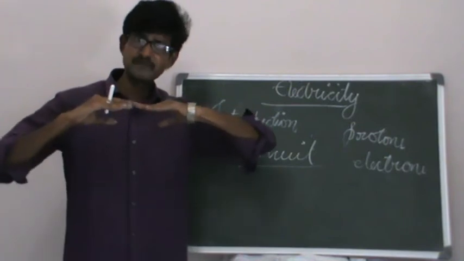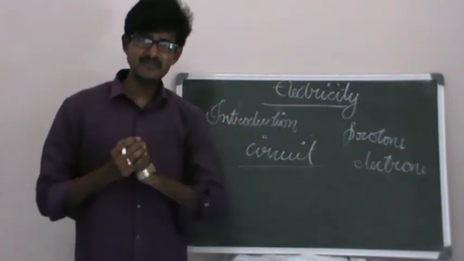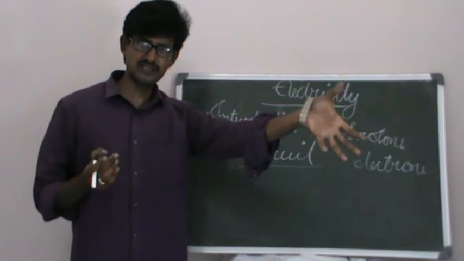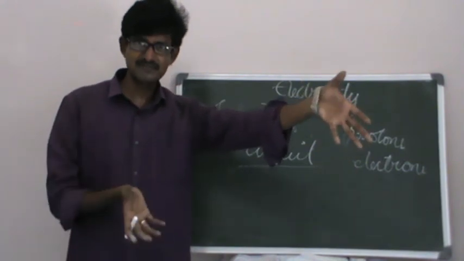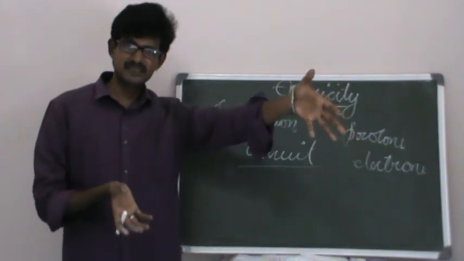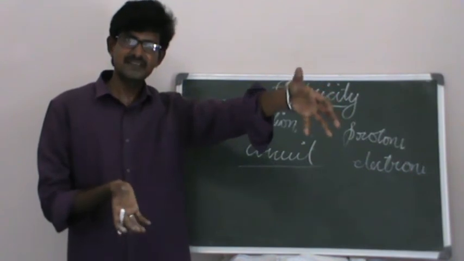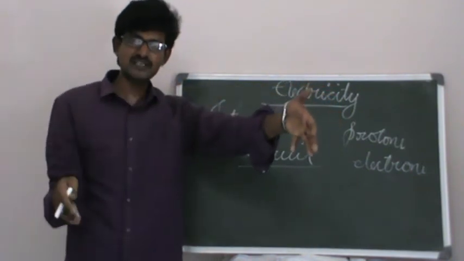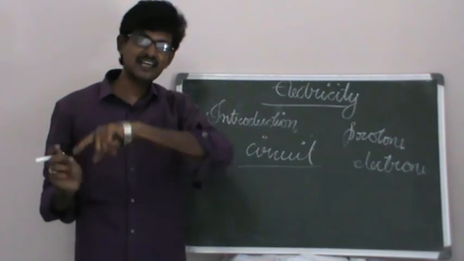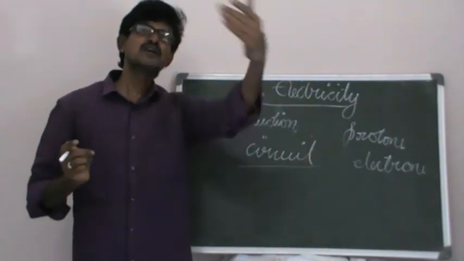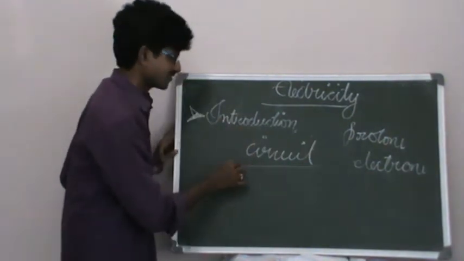There should be no breaks in between the source, like the bulb and the electric cell. If the connection is continuous and closed, only then does the electric current flow through it. So this is called an electric circuit.